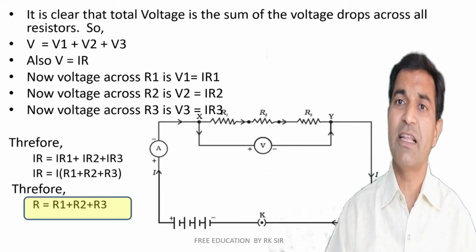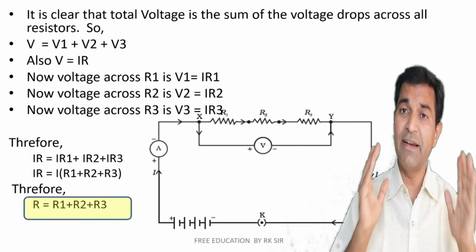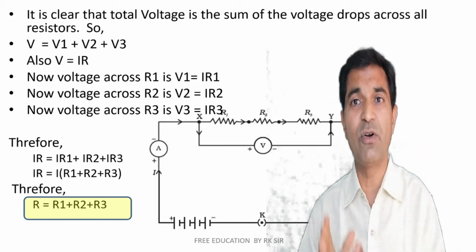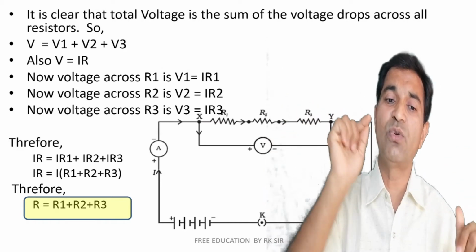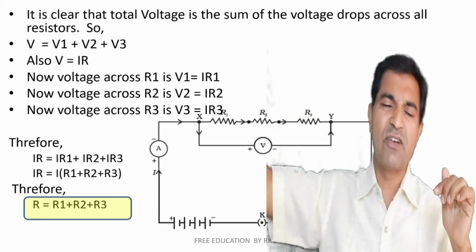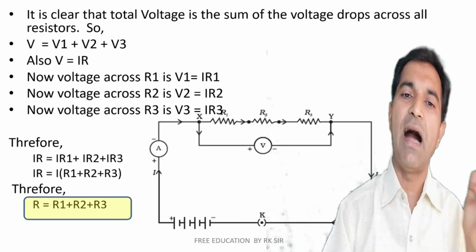I gets cancelled from both sides, and finally we get that the net series resistance R is always equal to the sum of the resistances connected in series. For example, R is equal to R1 plus R2 plus R3, and so on. It's a sum, right? So R is equal to R1 plus R2 plus R3.